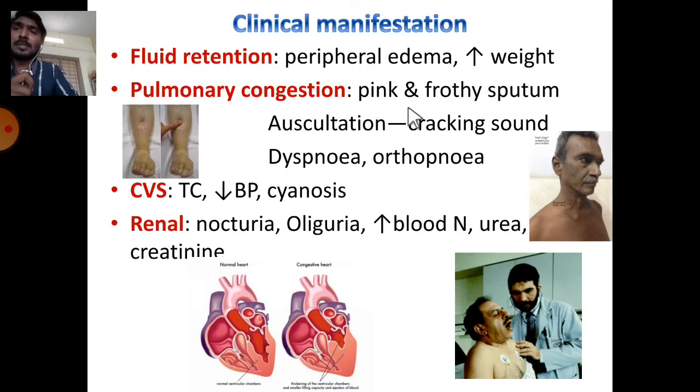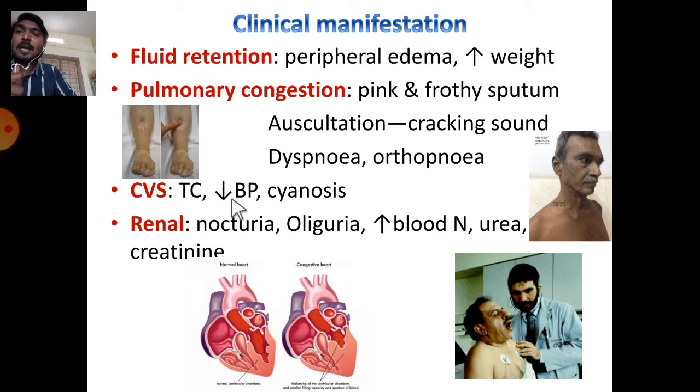Coming to the symptoms, the clinical manifestations are fluid retention, peripheral edema, increasing weight, and pulmonary congestion. This leads to pinkish and frothy sputum. Auscultation, that is hearing of body sounds, reveals a cracking sound in the chest, and dyspnea and orthopnea. Difficulty in respiration is called dyspnea; orthopnea is difficulty of respiration when the person is lying down.